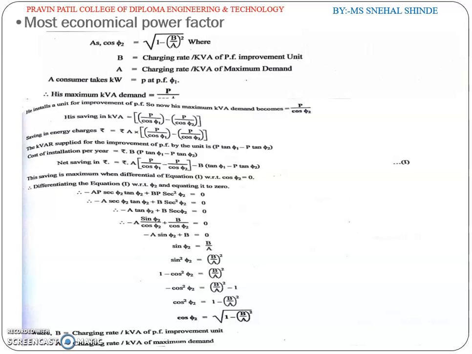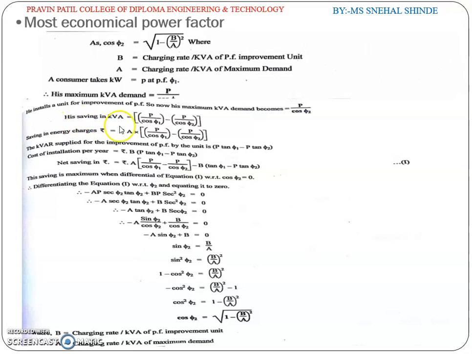A consumer takes kilowatt equal to the power at power factor cos phi 1. So his maximum kVA demand becomes power divided by cos phi 1. He installs a unit for the improvement of power factor. So now his maximum kilovolt ampere demand becomes power divided by cos phi 2.